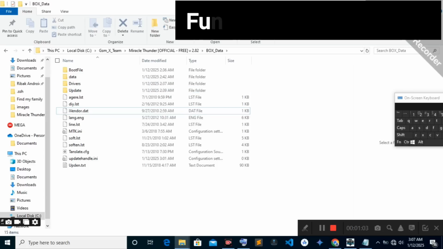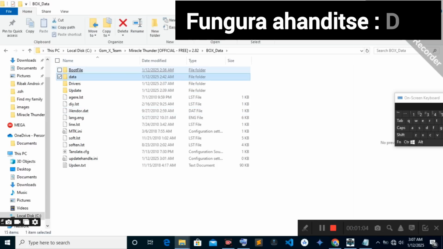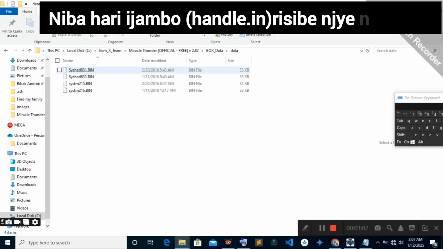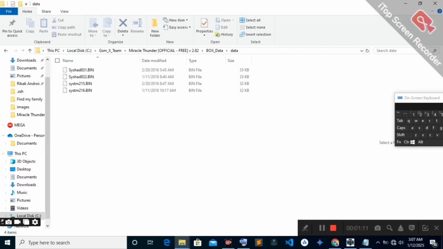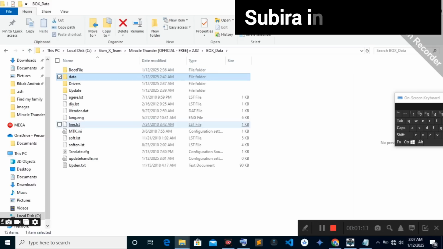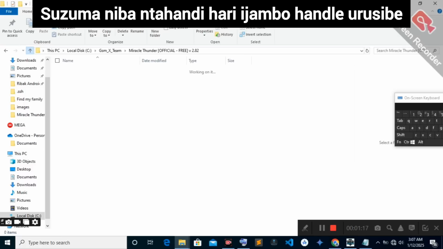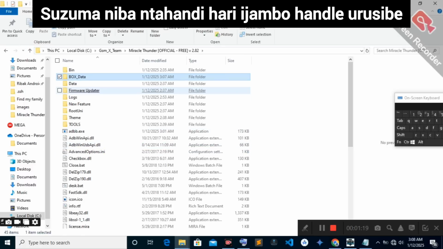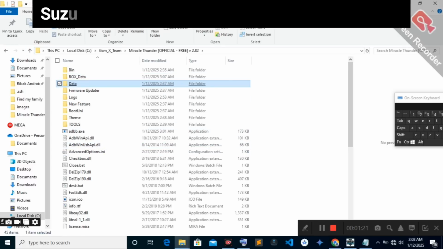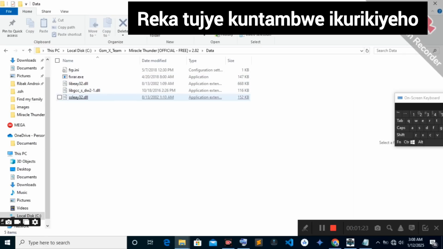Open data here. If there is a word handle, delete it. For me, I have deleted. Go back again. Check everywhere if there is another word, say handle in. Okay, deleted. So let's go to the next step.